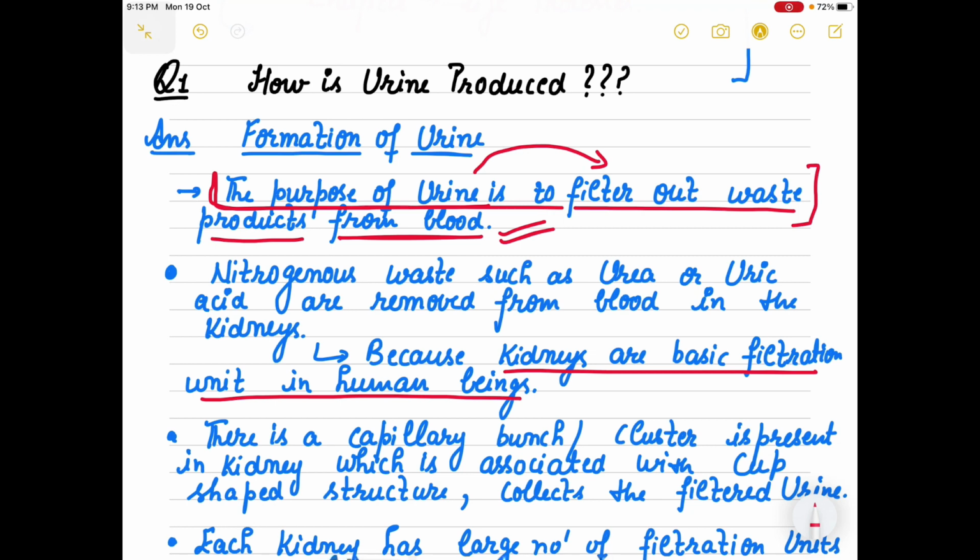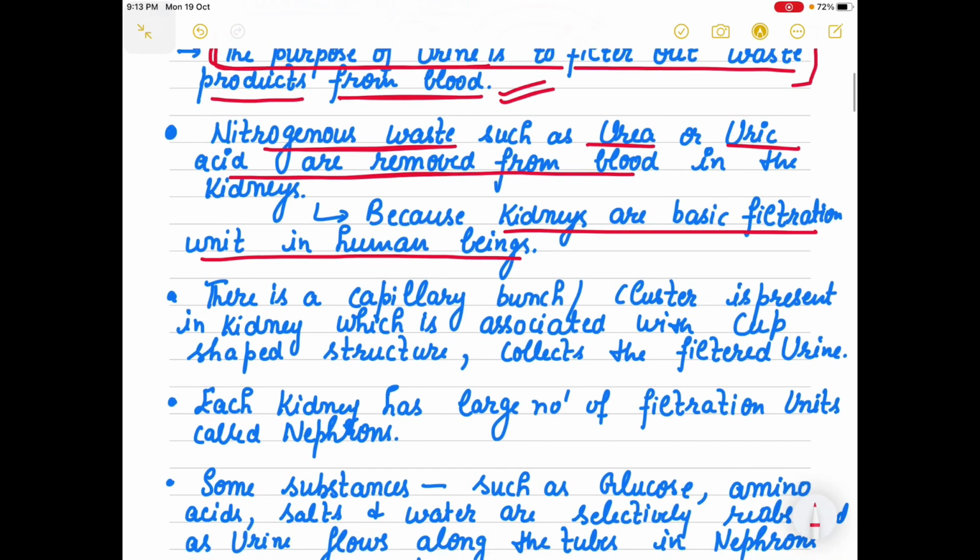Now what does this nitrogenous waste include, which is filtered out with urine? Nitrogenous waste includes urea or uric acid. They are usually removed from the blood in the kidneys, and how does this happen? That is through the main filtration units which are called nephrons. And we know that a nephron has a cup shaped structure which is known as Bowman's capsule.